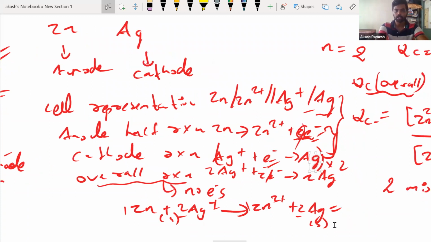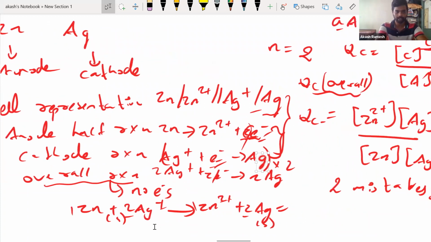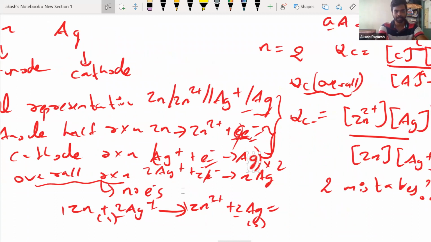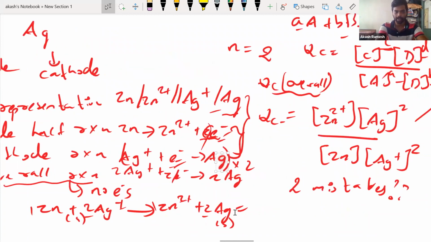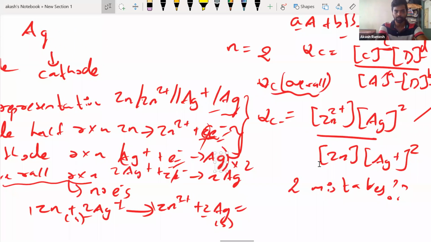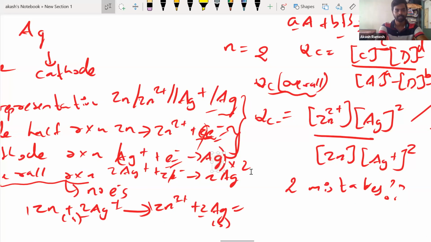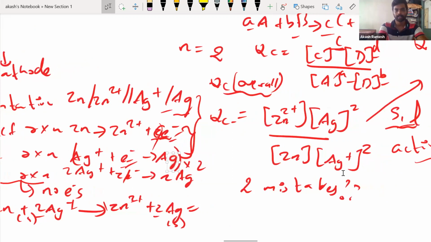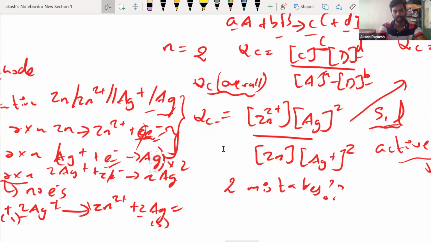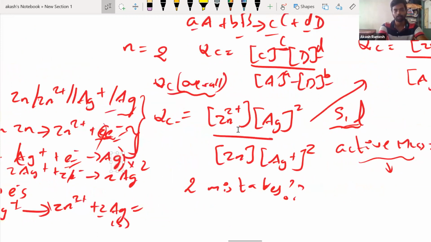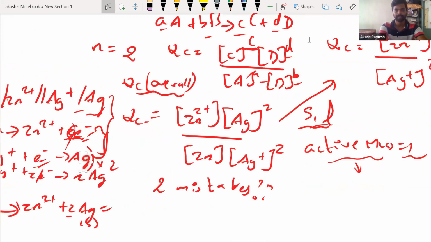From the overall equation, you write the QC. You wrote zinc 2 plus into Ag squared, because the stoichiometric coefficient has to go to the power, divided by zinc into concentration of Ag plus squared. Now I told you there's a mistake here. You should not be including solids and liquids. Zinc is a solid, Ag is a solid, so we will not include them. So basically QC is nothing but Zn2 plus divided by Ag plus squared.